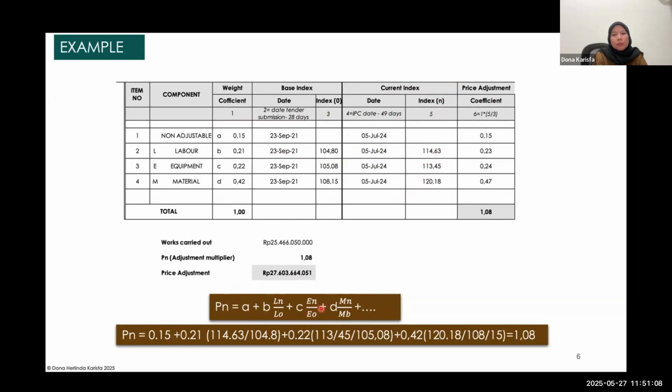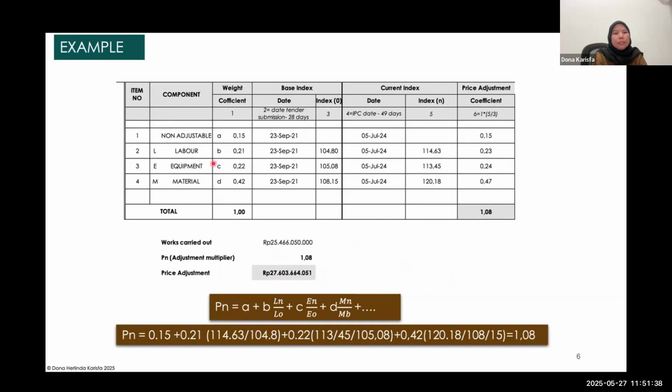You just fill it in here. So this is 1%, and by using this formula for the period of July, you get the price adjustment coefficient, or the factor Pn, of about 1.08. So it means that your price adjustment will be from 25 to 27 million rupiah, something like that. That's as simple as that.